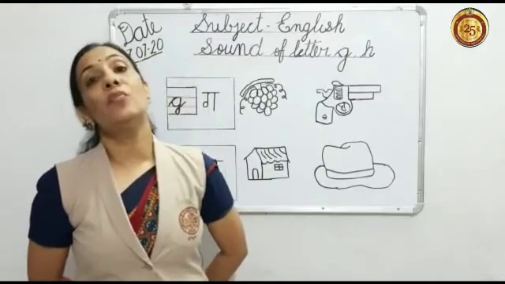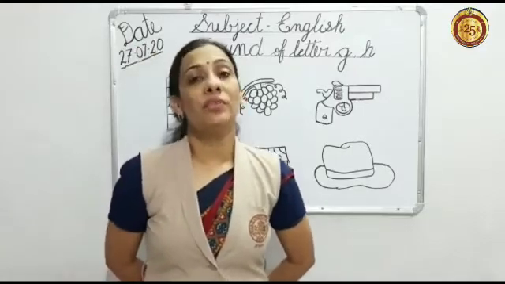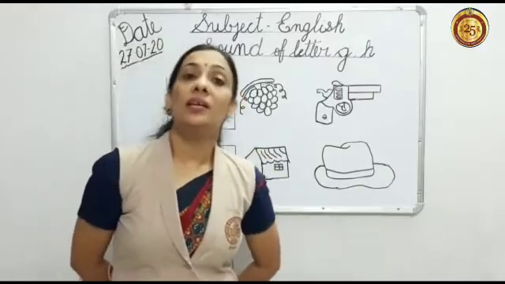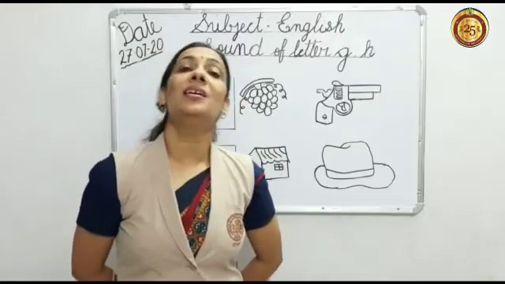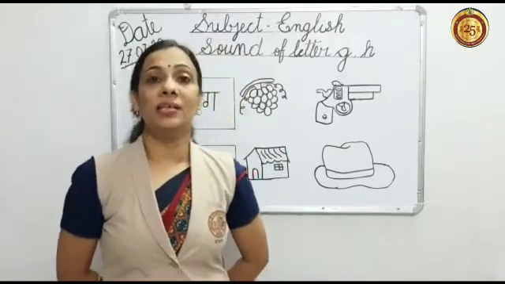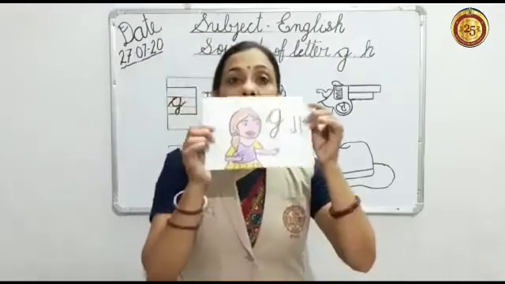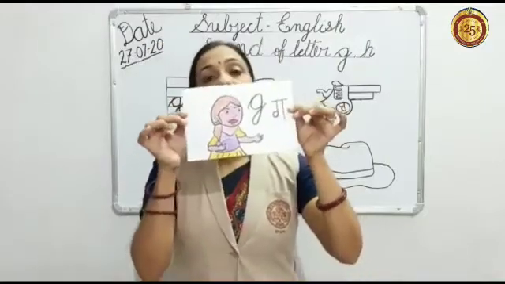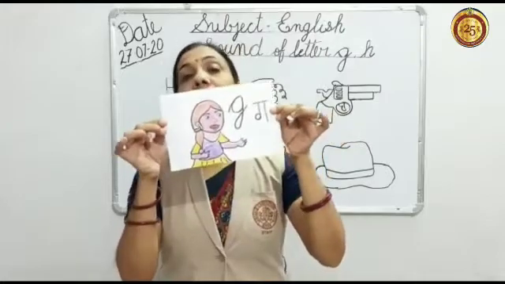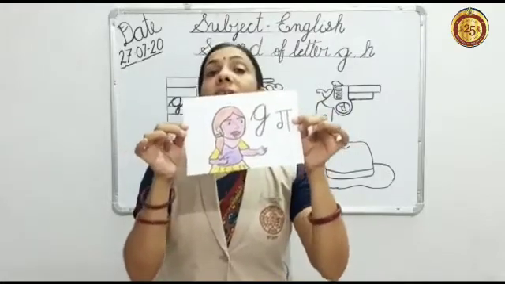You can make more words from sound of G. G, G, grass. G, G, gown. G, G, gate. G is for girl. G, G, G.